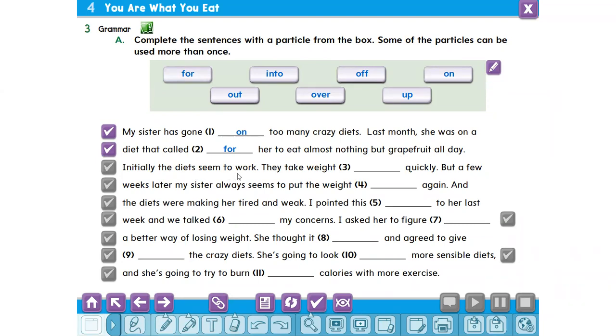Initially, the diets seemed to work. They take weight off quickly. But a few weeks later, my sister always seems to put the weight on again.